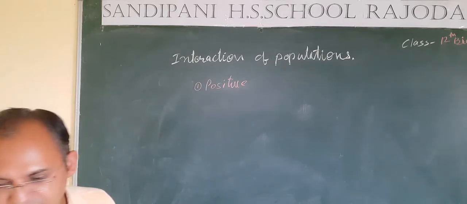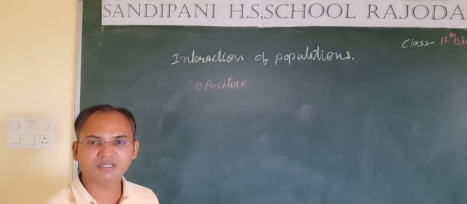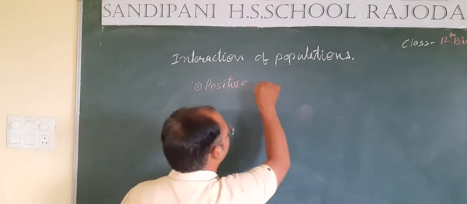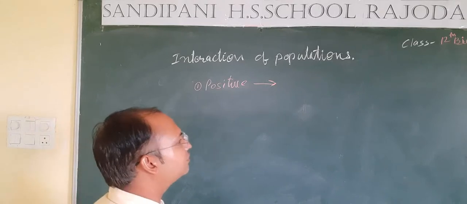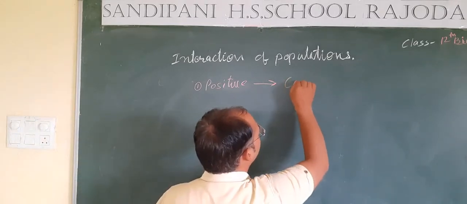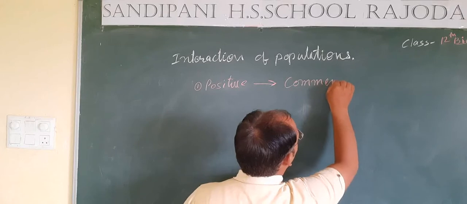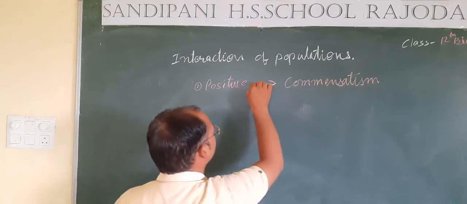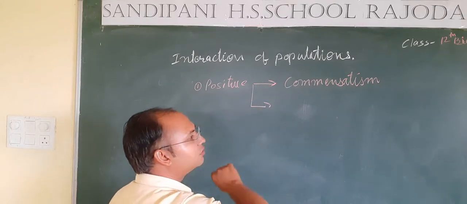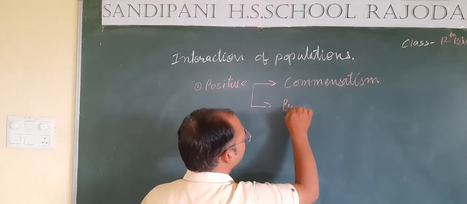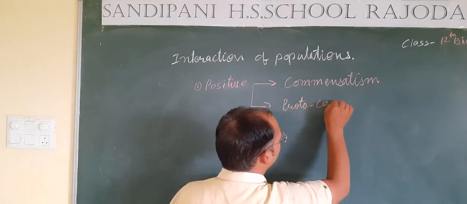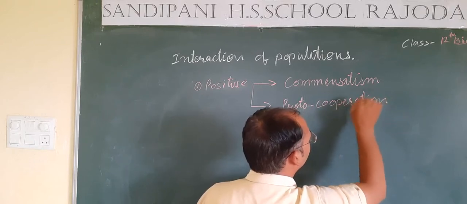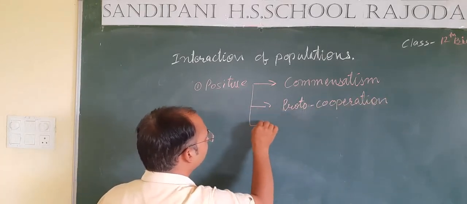So students, positive interaction can be of three types. One is commensalism, second is proto-cooperation, and third is mutualism.